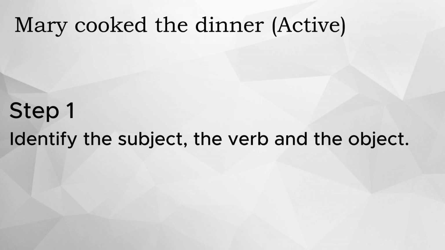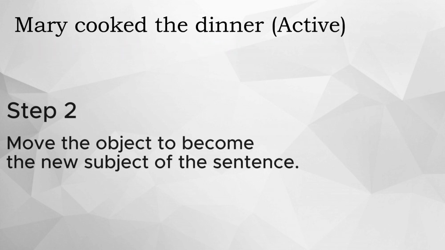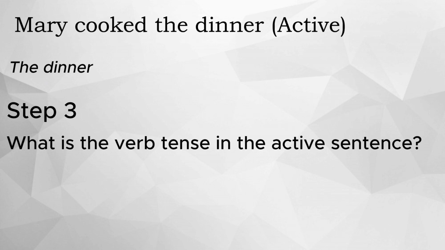Step 1. Identify the subject, the verb, and the object. Step 2. Move the object to become the new subject of the sentence. Step 3. Check the active sentence. What is the verb tense in the active sentence? This is really important because the passive voice exists across different tenses, so you must check what tense the active sentence is in to make your passive sentence correct.